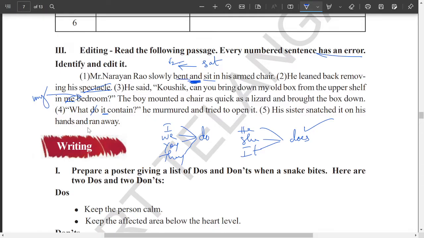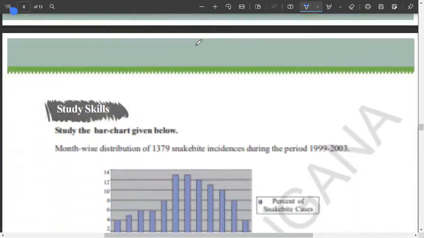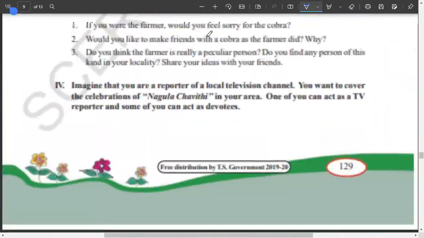Okay, next one. He murmured and tried to open. His sister snatched it on his hands. On his hands cannot be used. We have to go with from his hands. That boy was holding this box. So from his hands, the child has snatched. Next one, writing exercises that you must go through.